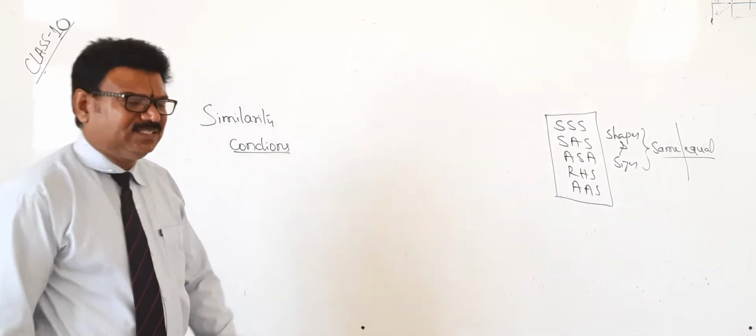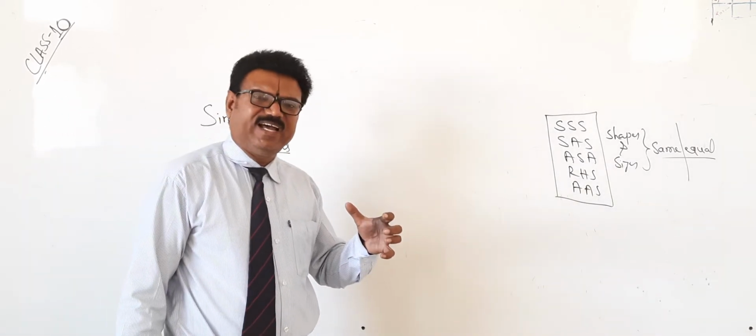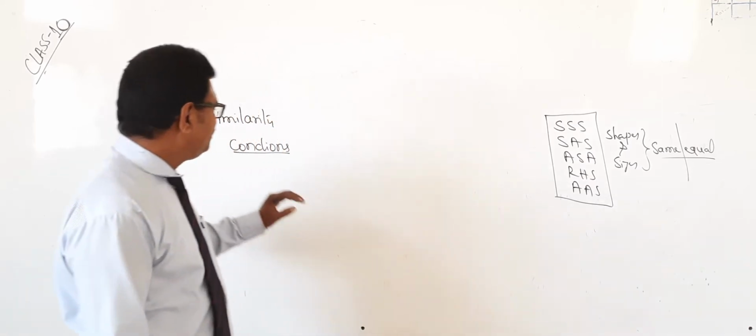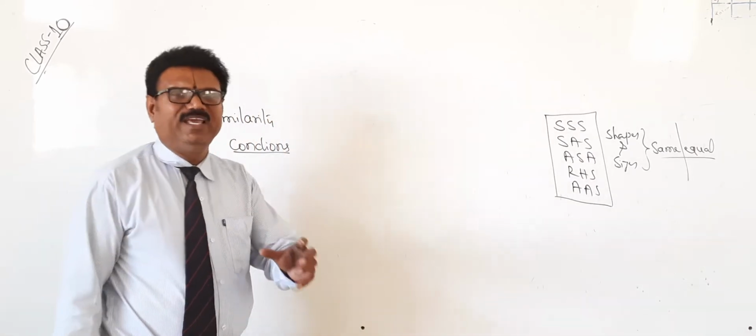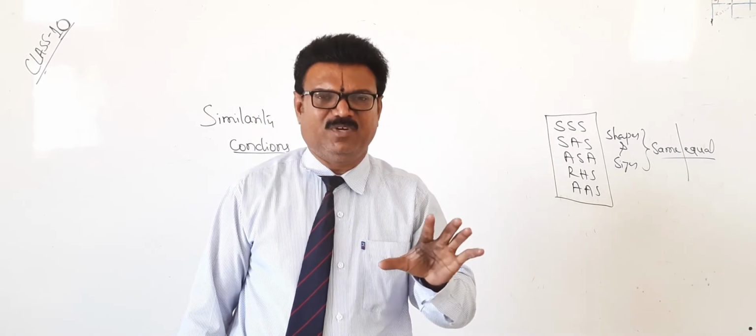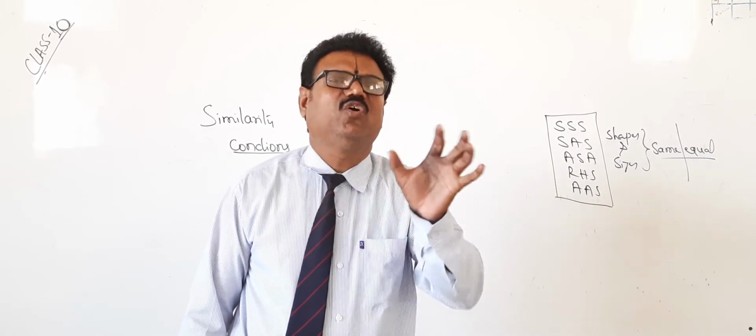Congruence means what? The shapes as well as sizes are the same. But in similarity, only the figures are the same, but the measurements are not the same.